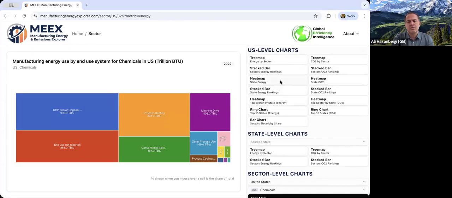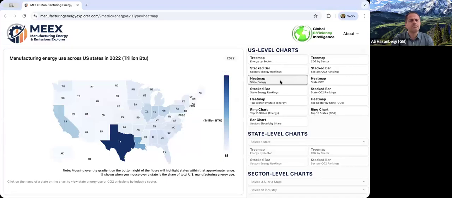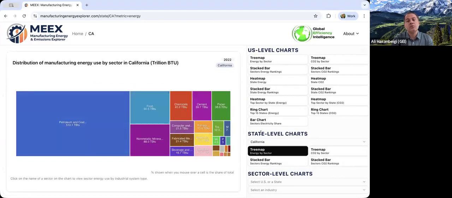Same, for example, you go to heat map, you see the names of different states and information is shown, and then you can see the hand is shown. You can click like California, you click, then it will go to the state level charts. It will automatically select California. So you can see the previous information is all kind of wiped. You go to the new selection.